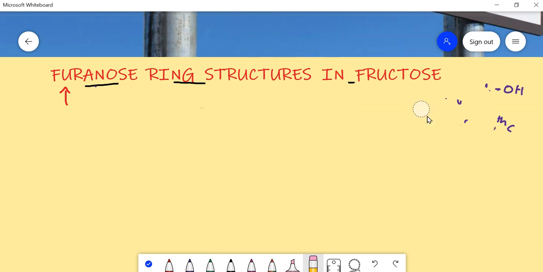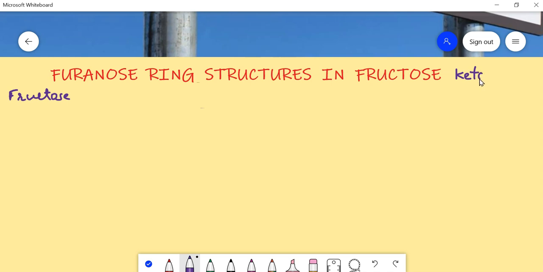Let's go. Remember the furanose ring, we are taking the example of fructose. What is fructose here? Fructose is nothing but a ketose. What type of ketose is this? It is a ketohexose. That means it is a keto which contains a ketone group, and it is a hexose which contains 6 carbon atoms. The ketone group, the functional group, is present on the second carbon.